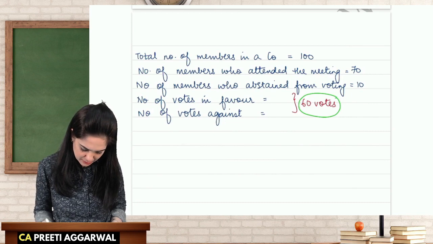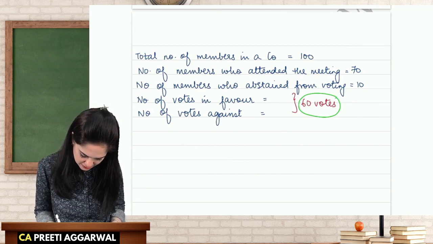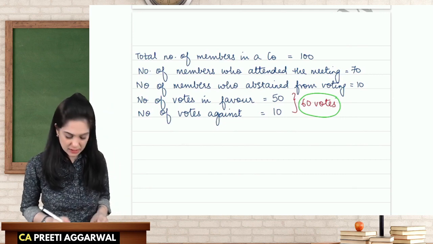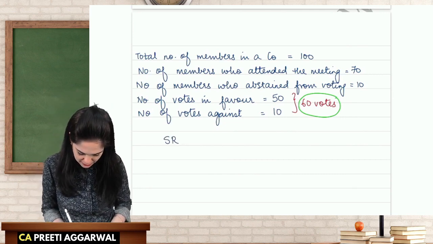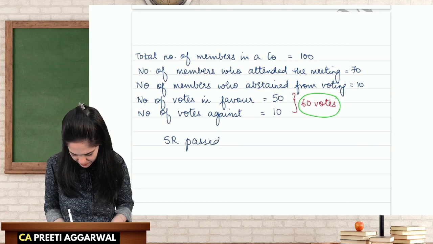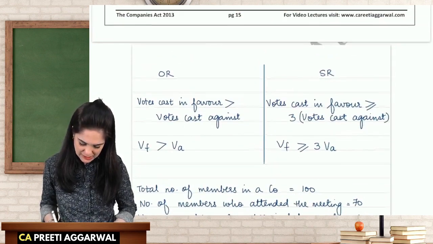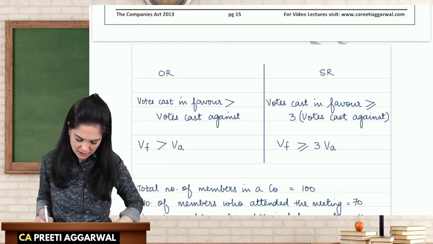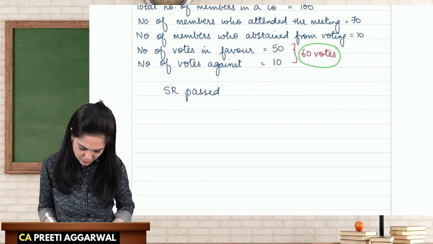Let's say that the number of votes in favor are 50 and against are 10. Okay. Now is a special resolution passed? In order to pass a special resolution, the votes cast in favor must be 3 times the votes cast against the resolution. Okay.